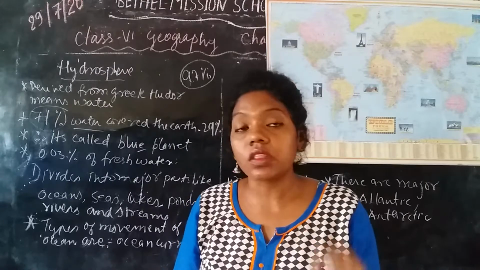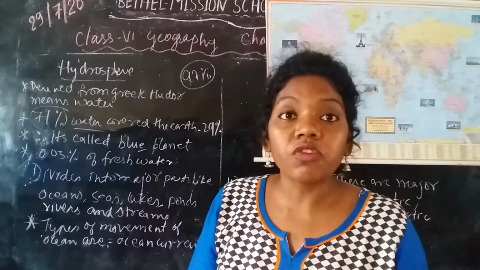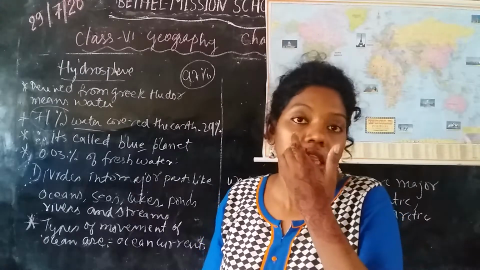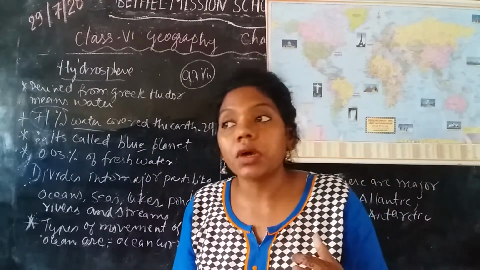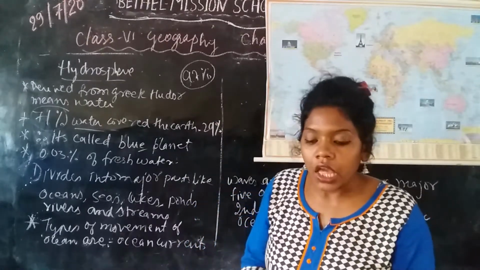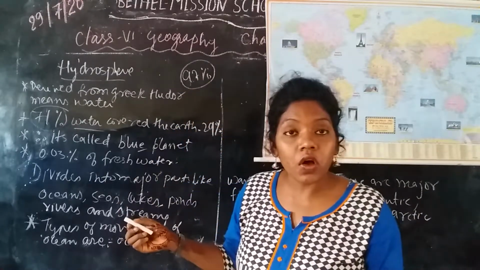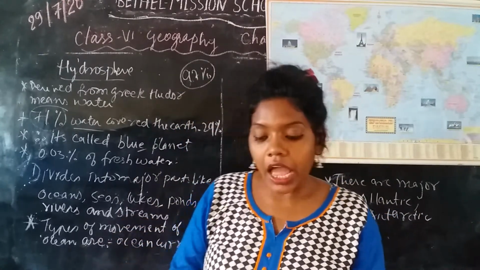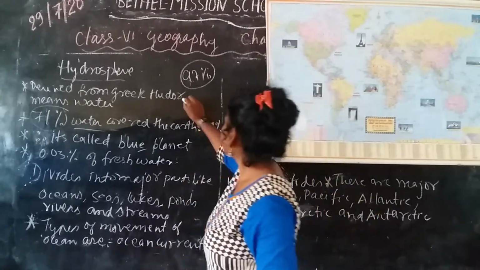Due to that, it is not suitable for drinking by human beings or any land animals. For drinking purposes, humans and animals need fresh water. So 97% of the water is ocean water or sea water, and